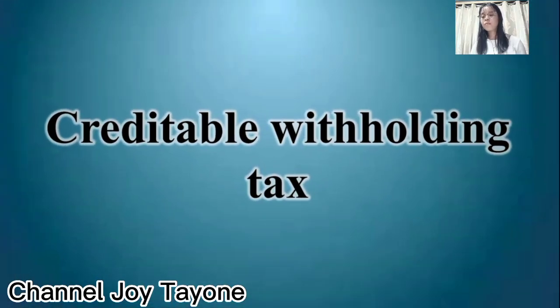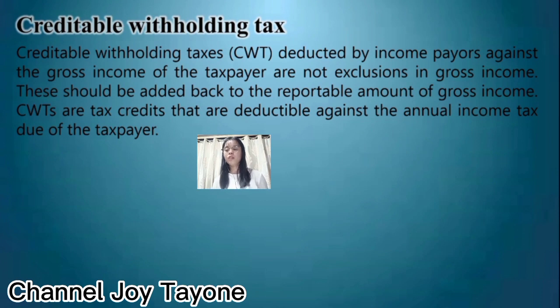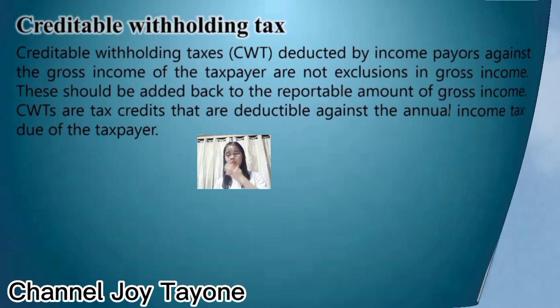Next is creditable withholding tax. Creditable withholding taxes, or CWT, deducted by the income payer against the gross income of the taxpayer are not a deduction from the gross income. This should be added back to the reportable amount of the gross income. Creditable withholding taxes are tax credits that are deductible against the annual income tax due of the taxpayer.